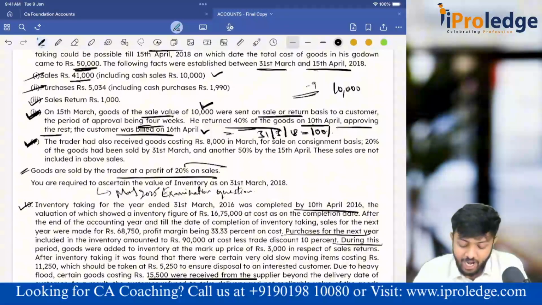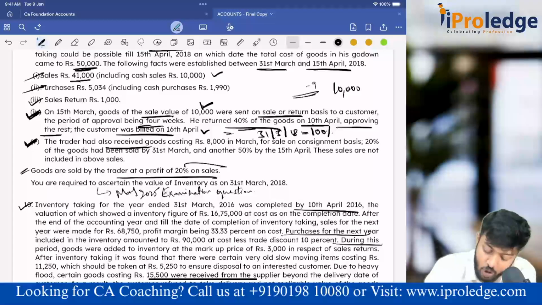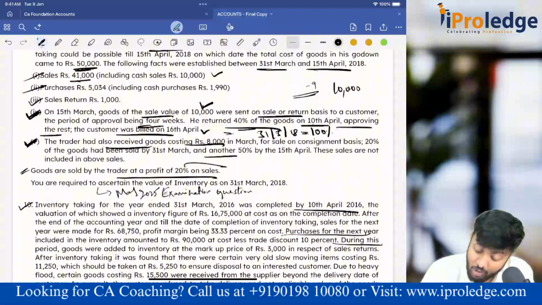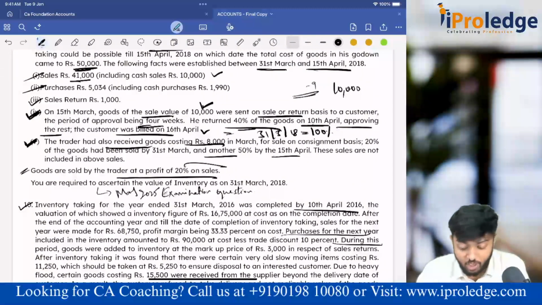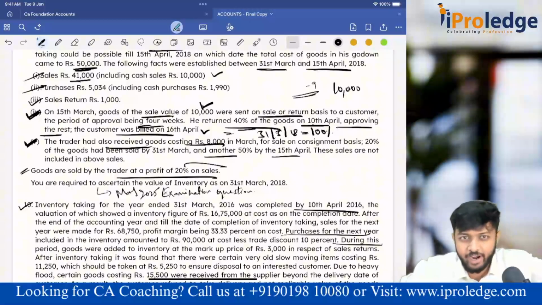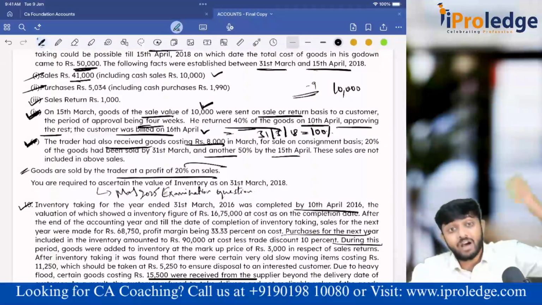Okay, last point. The trader had also received goods costing 8,000 in March for consignment. 20% of the goods have been sold by 31st March only. Another 50% is sold by 15th April. These sales are not included in above sales. Okay. Now for this you are supposed to understand what is consignment. Consignment means, guys, say suppose my business is there in Karnataka. I want to also sell my goods in Maharashtra.